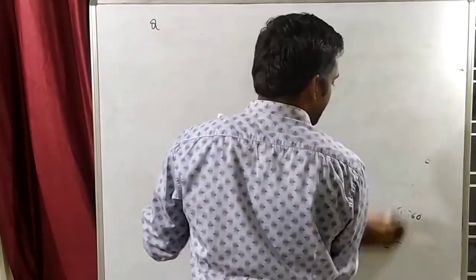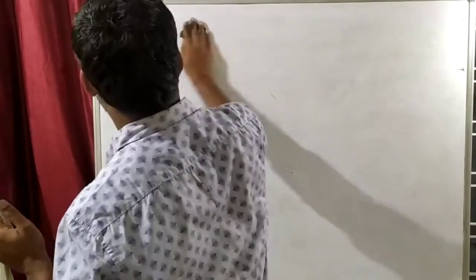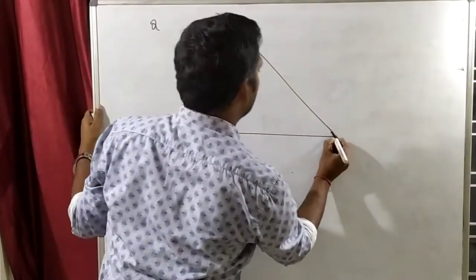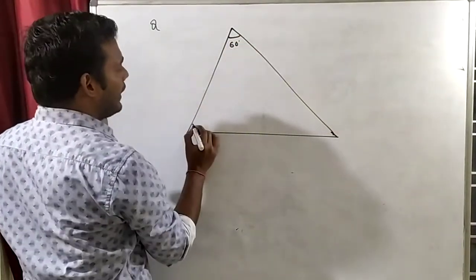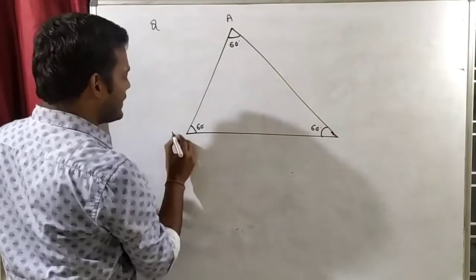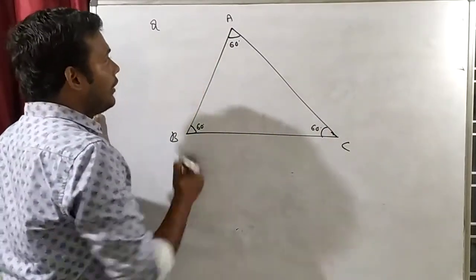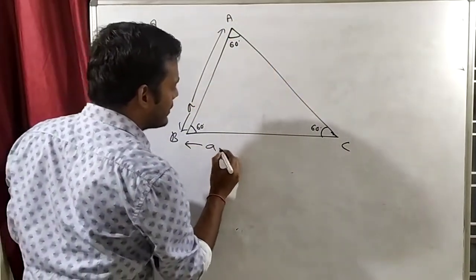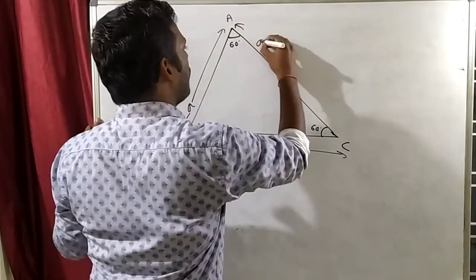Now understand one more question. Let's say this is an equilateral triangle. So if this is an equilateral triangle, each angle will be how much? 60 degree. Let's say this is point A, this is point B, this is point C. Clear? And if this is an equilateral triangle, each side will be how much? A. Each side length will be A.